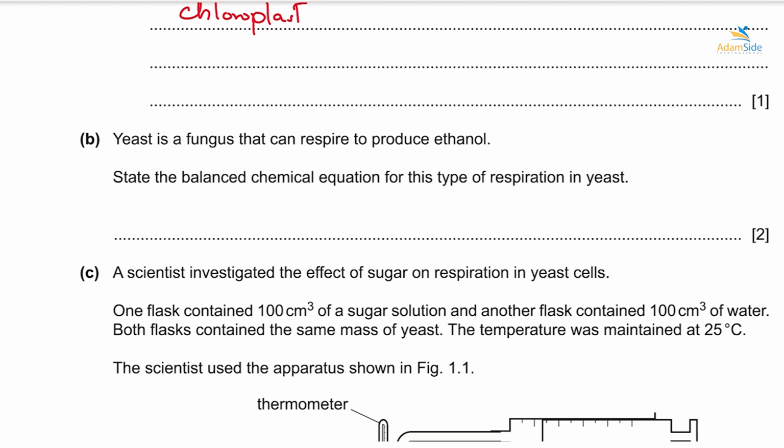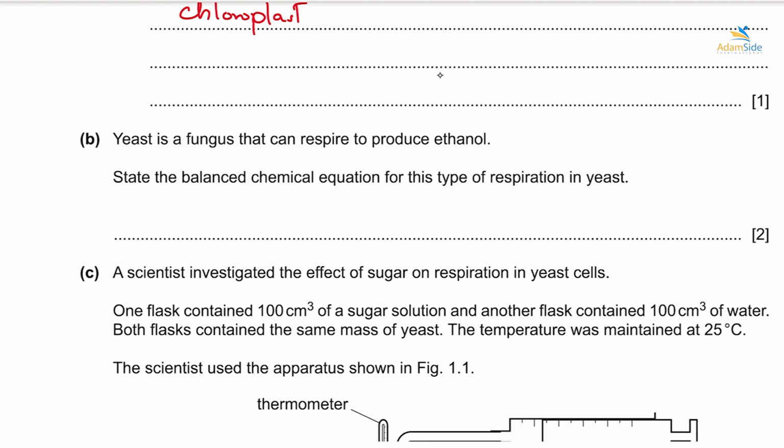The type of respiration that does not use oxygen is usually named anaerobic respiration. So from here we need to state the equation for anaerobic respiration in yeast. Because oxygen is not involved, glucose is breaking down by itself to give us ethanol and carbon dioxide. But how is it actually written?